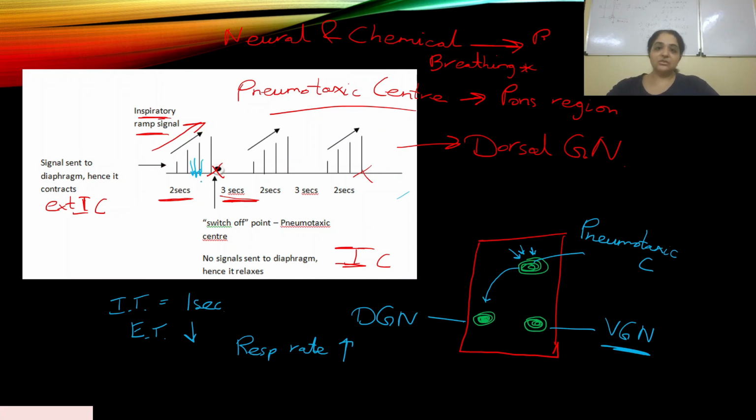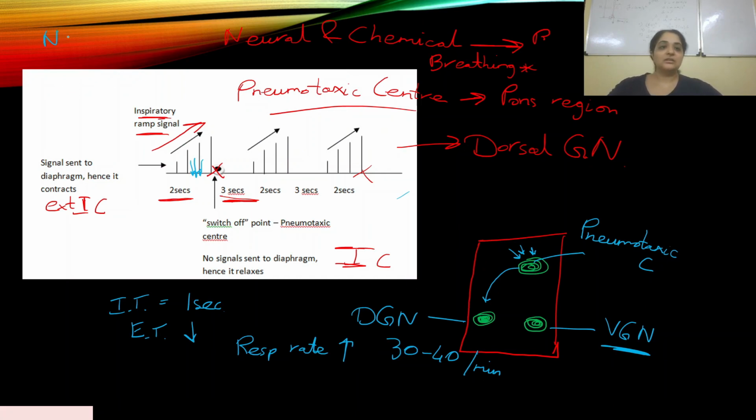If that also reduces, it will go on to the next inspiratory phase, then the next expiratory phase, and it will increase the respiratory rate. It can go up to 30 to 40 breaths per minute. It has the ability to alter the respiratory rate, and this is also mentioned in NCERT.